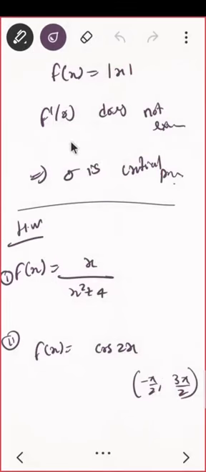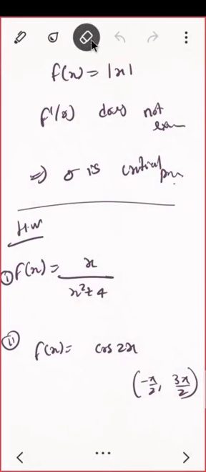So there exists h positive such that f double dash of p is less than 0. What do you mean by f double dash of p?